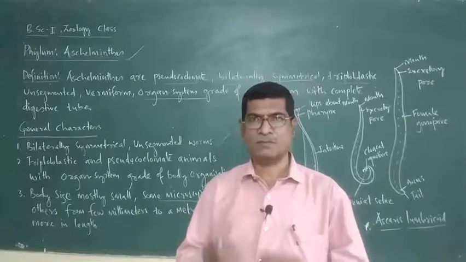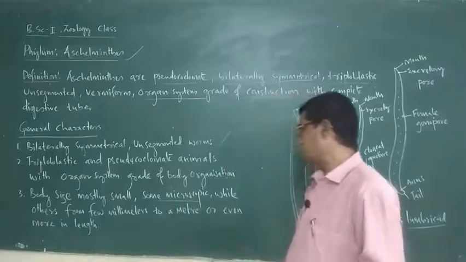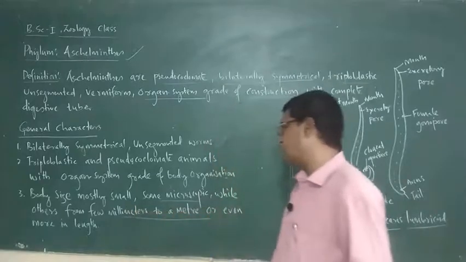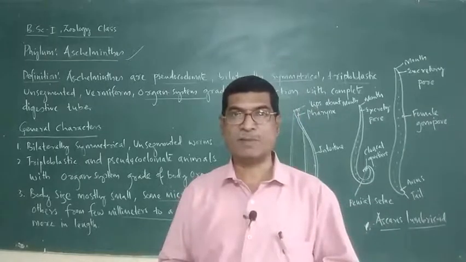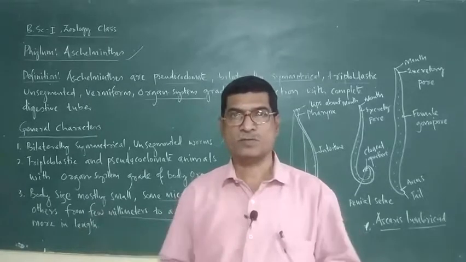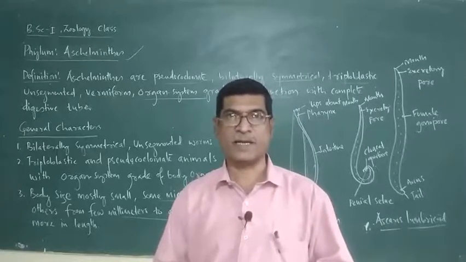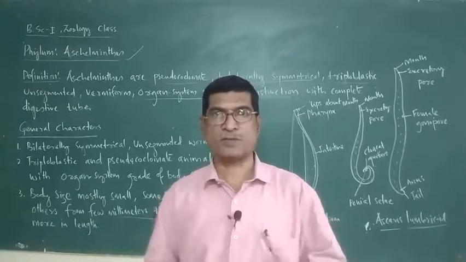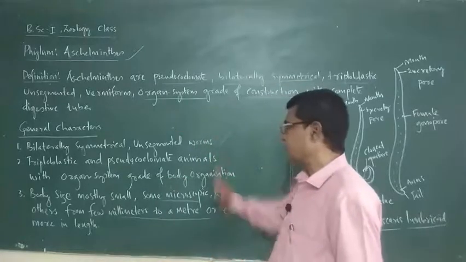Encyclostoma, some pinworms, hookworms, they are small, very small. Some are microscopic, while others range from a few millimeters to a meter or even more in length. So the size of the Aschelminthes worms varies from microscopic to up to a few meters long. Their length has so much variation.